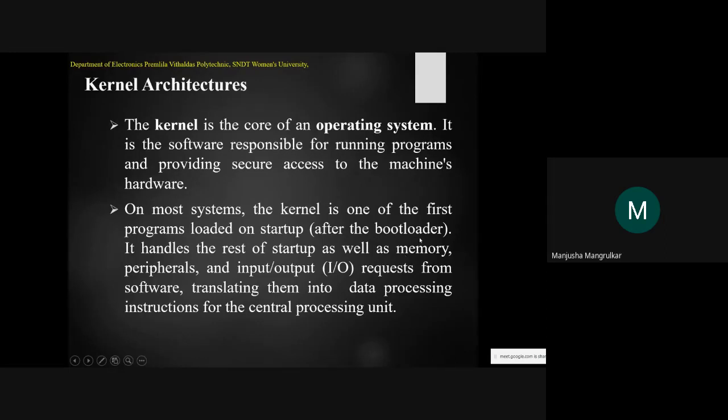After the bootloader, the kernel handles the rest of the startup as well as memory, peripherals, and input output requests from the software, translating them into data processing instructions for the central processing unit. So first it loads the kernel program, and second, this kernel program handles the rest of the startup as well as the memory, peripherals, input output, and requests from the software.